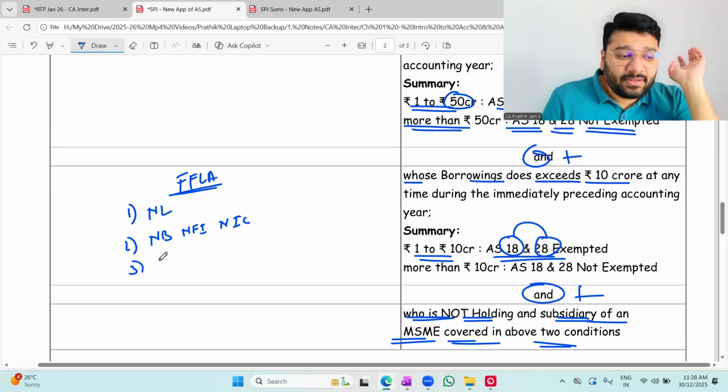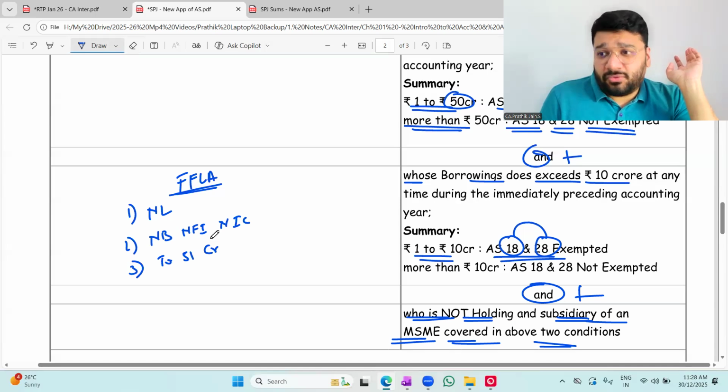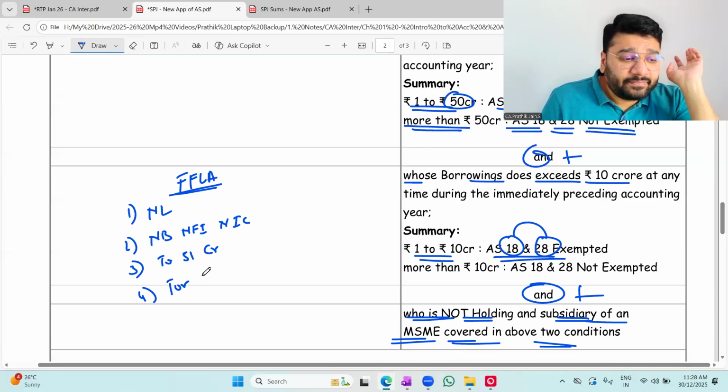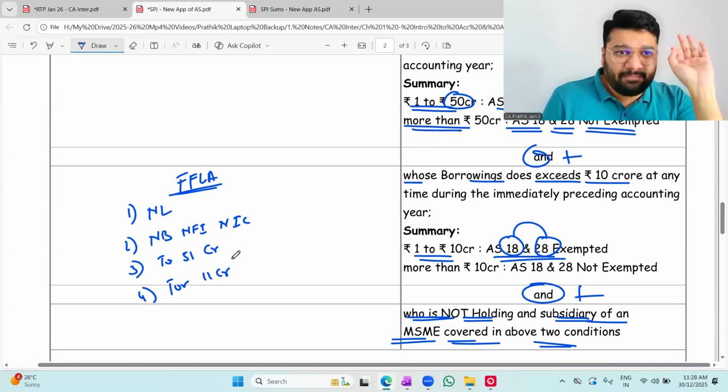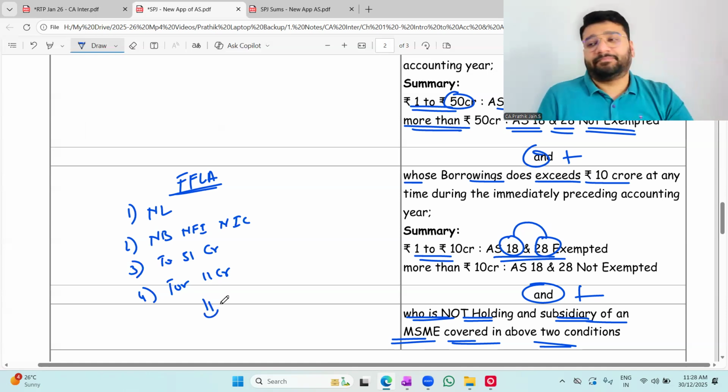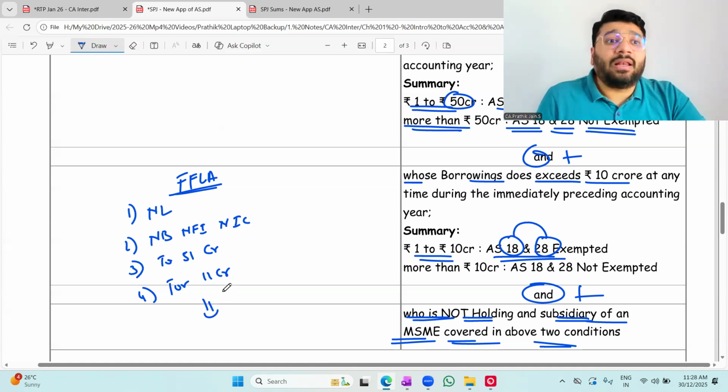Third, FFLA's turnover is 51 crore. Borrowing is 11 crore. This much I'll keep. Fifth condition on hold. Imagine the fifth condition is also satisfied. Our FFLA is what, MSME or large entity? It is MSME.